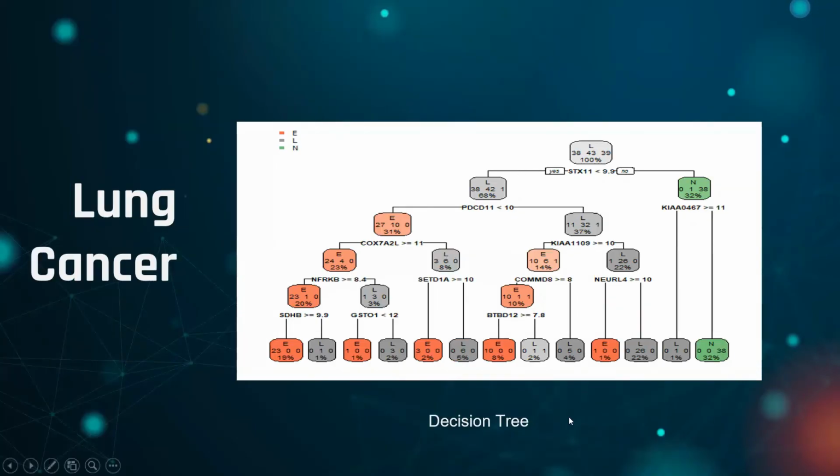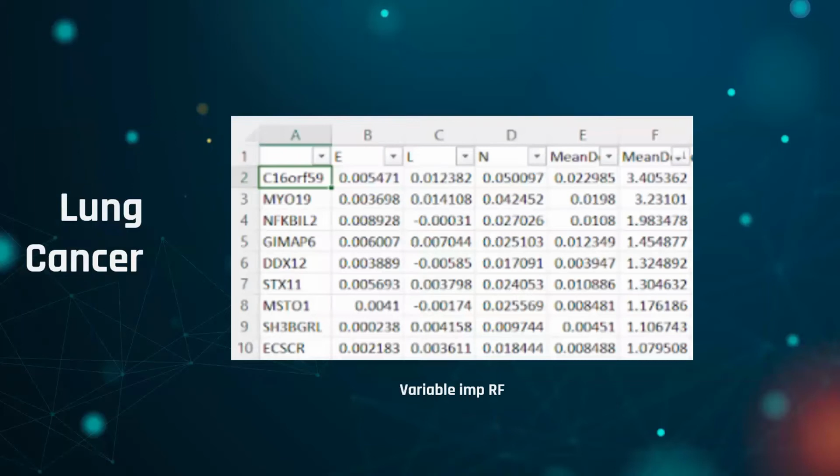And then we plotted our decision tree, and as you can clearly see, STX11, a tumor suppressor gene, comes out to be the most important feature in the decision tree. Then we calculated 10 important features which define the result of random forest.